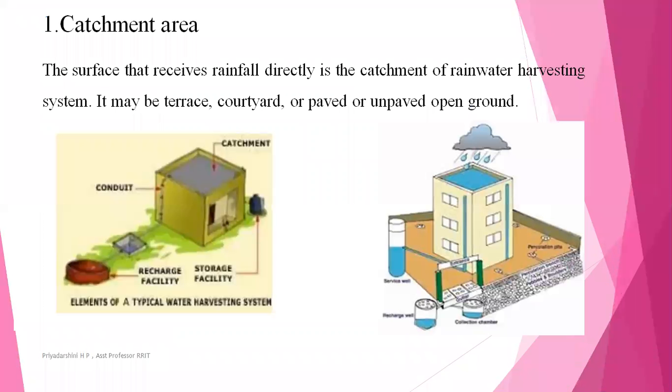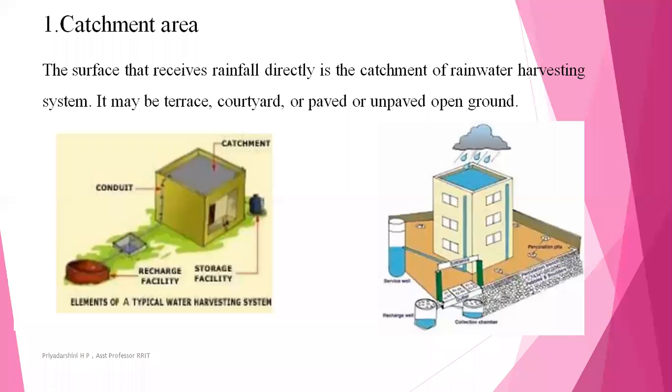Okay, first I'll explain what we mean by the catchment area. The catchment area is the surface that receives the rainfall directly in a rainwater harvesting system. It may be the terrace or the courtyard, either paved or unpaved, in the open ground. This is considered the catchment in any building, any particular house, small houses and so on, based on the area. The catchment is where the water is collected. This is the main resource, from the precipitation to the catchment area.